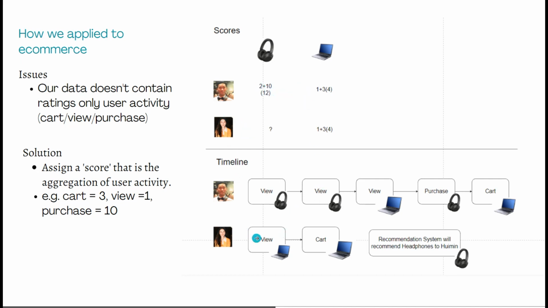So now if Huimin goes and builds a notebook and then adds it to the cart, it's going to have a similar score to me. So the algorithm is going to find a similar user like me, and then the algorithm is going to be recommending the headphones, right? Because she had these similar interactions or these similar scores.